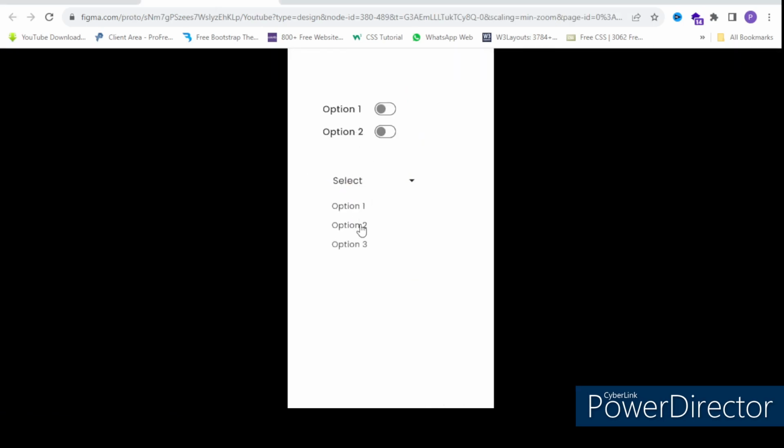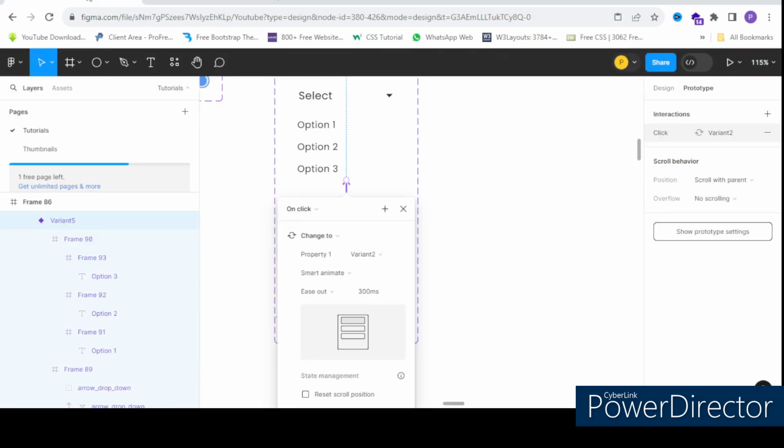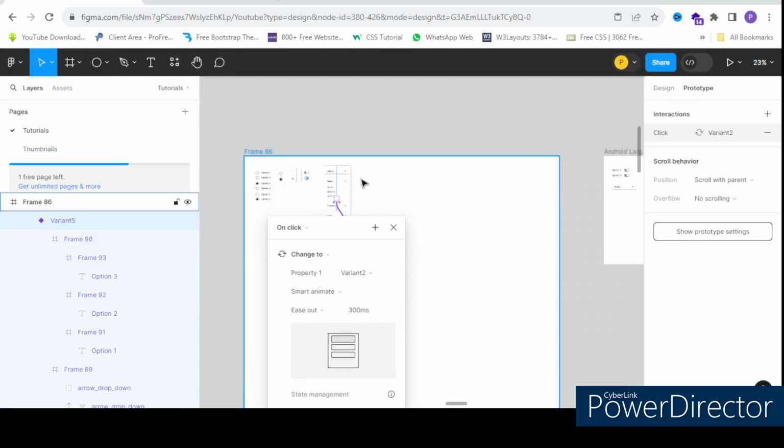So that's it. Now you would see that it's working properly. If nothing is selected, then this is in a select state. Option 1, option 2, option 3. Done.